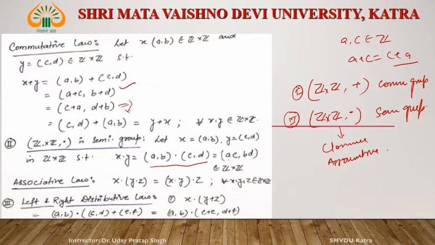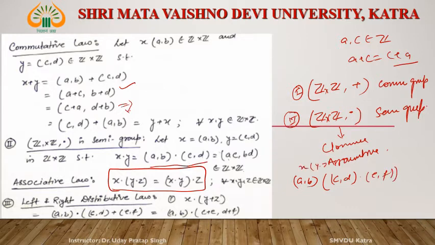Okay. And associative law, you know that (x dot y) dot z is equal to x dot (y dot z). You have to prove it in this way. (A, B) dot (C, D) dot (E, F), okay, this one is nothing but (x dot y) dot z.